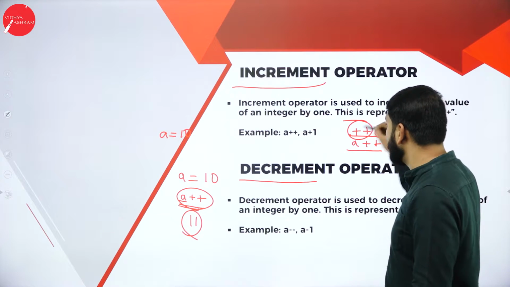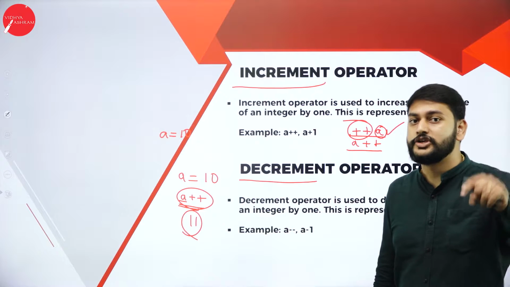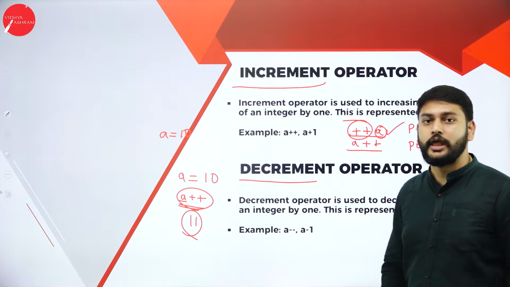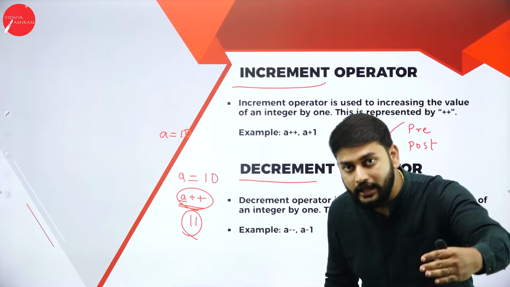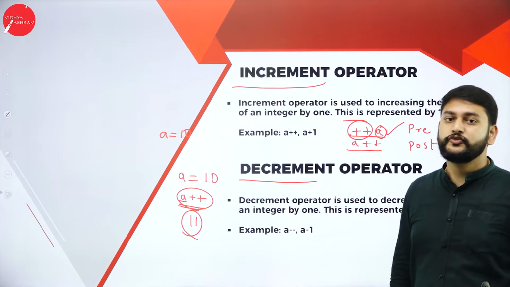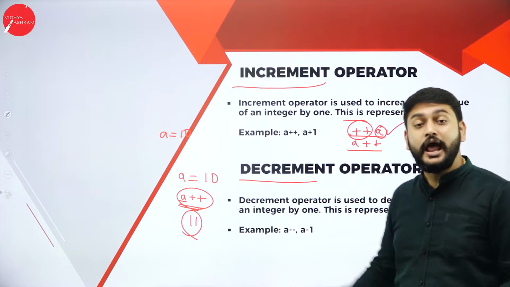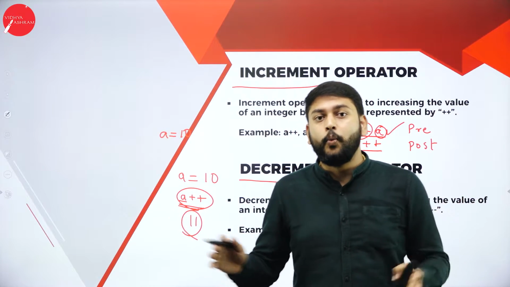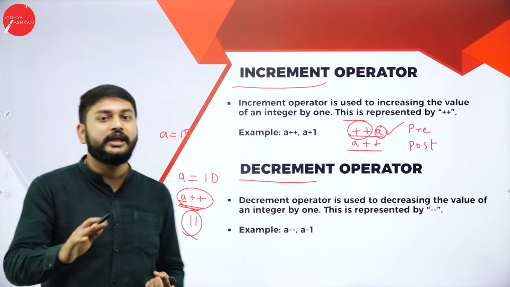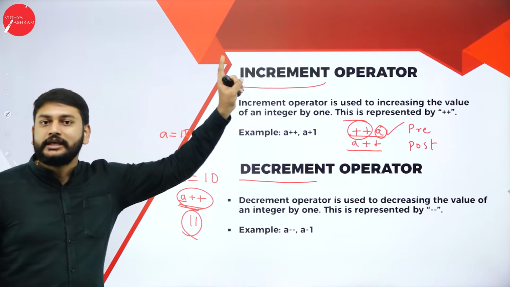So you will have a question: when the increment happens, why is this used? But when it comes to the program, I will explain how exactly this and this are working. When it increments and when it does not increment, I will explain that in detail. But as of now, what is the increment operator? There are two types: pre-increment and post-increment. What is increment? Increment by 1, you add 1 to whatever value is there. That is what you have to understand with increment.